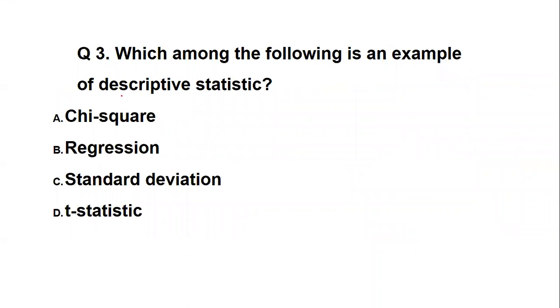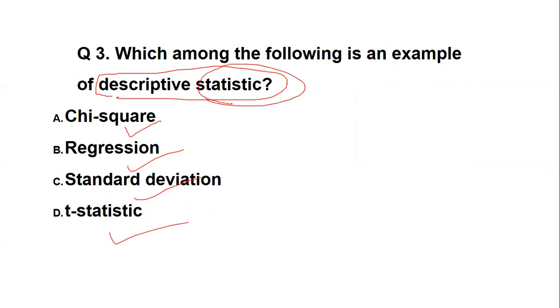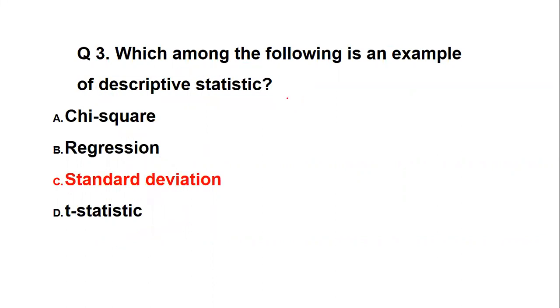Which of the following is an example of descriptive statistics? Now see, chi-square, regression, standard deviation, and t-statistics are all statistical tools. But among these, which is related to descriptive statistics? If you know the answer, it's well and good. If you do not know the answer, let me clarify this question, maybe because this is the first time you are seeing it. So the answer, the descriptive statistic example, is standard deviation.